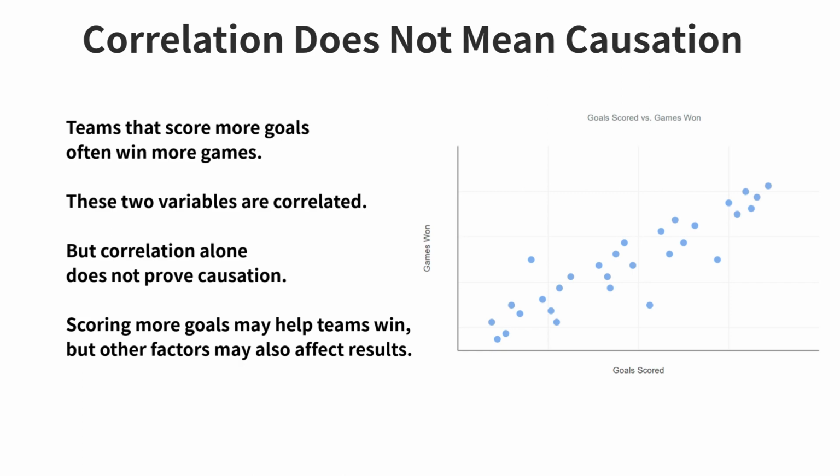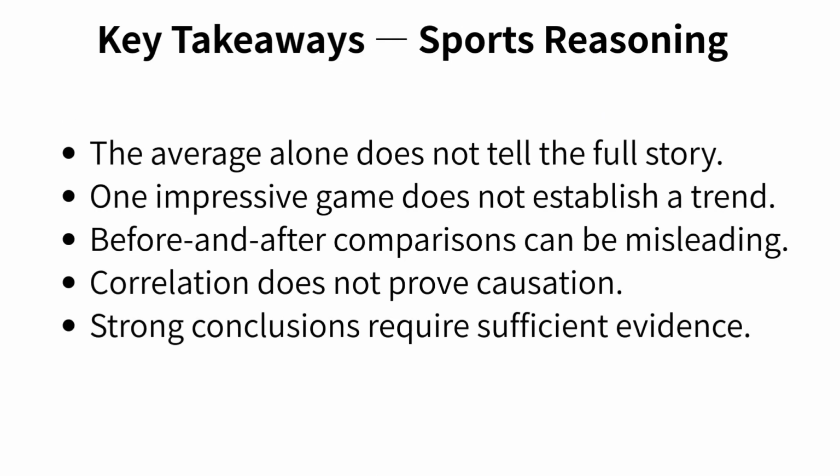Now let's take a moment to step back and review what we've learned from these sports examples. Throughout this video, we did not focus on calculations. Instead, we focused on how to reason carefully with data. First, we saw that averages alone do not tell the full story. Two players or teams can have the same average, yet very different game-by-game results. Next, we learned that one impressive game does not establish a trend.